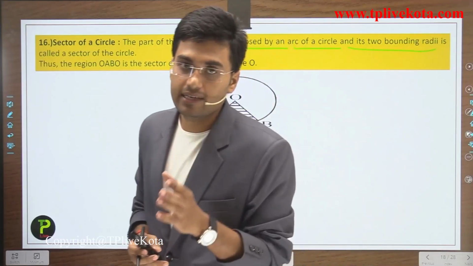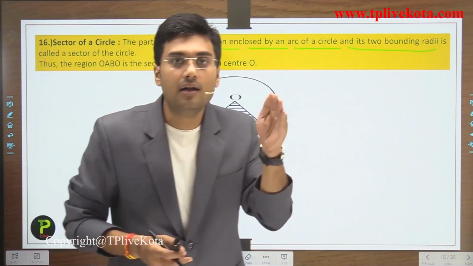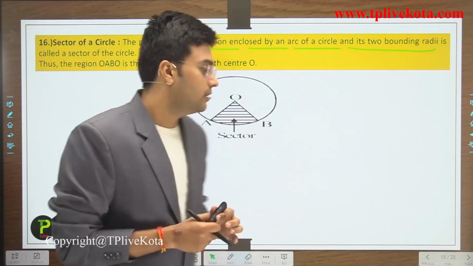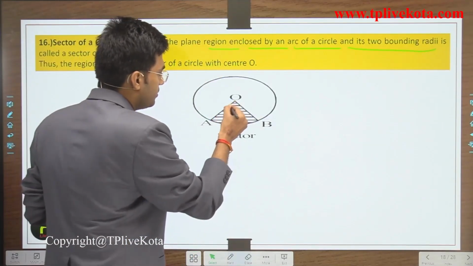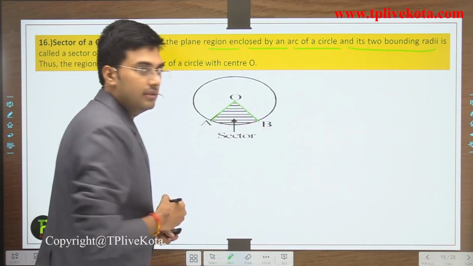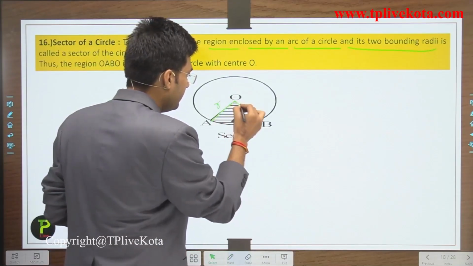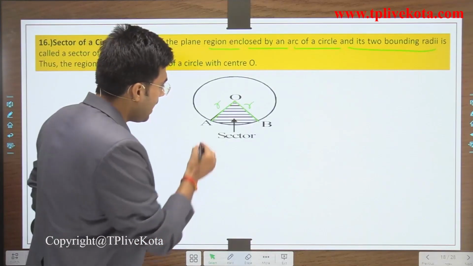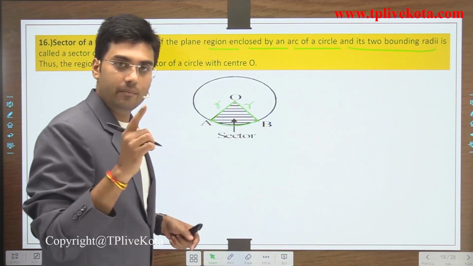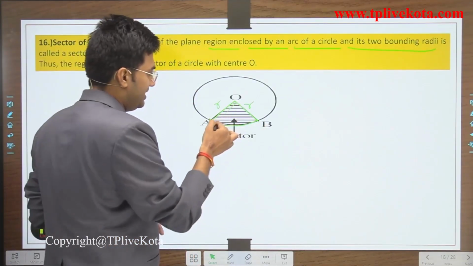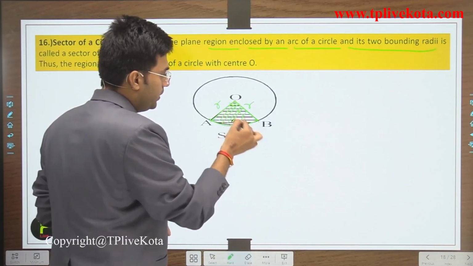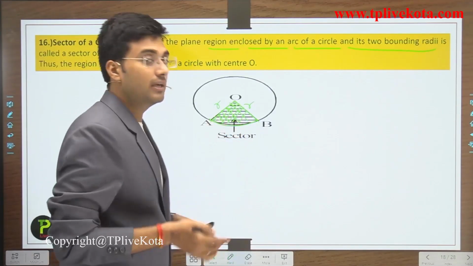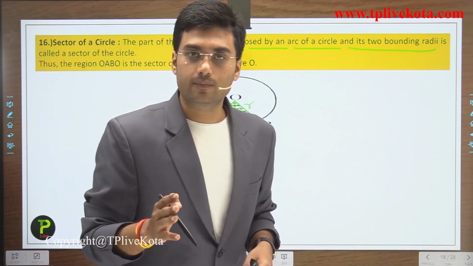So it is the region bounded by an arc and two radii. For example, here this OA and OB, these two are the radius R, and this AB is what? This AB is the arc. So this region bounded by two radii and an arc is what? It is a sector. Clear?